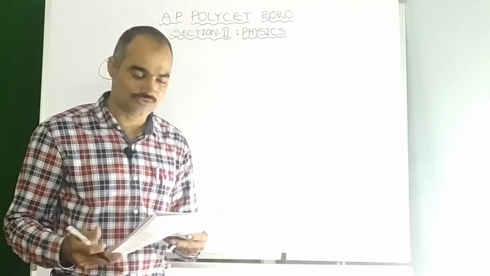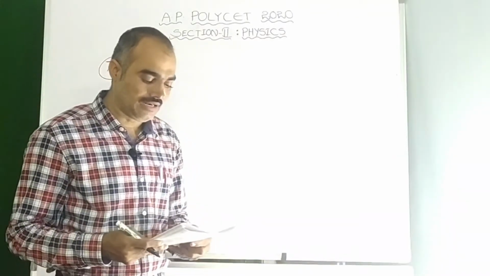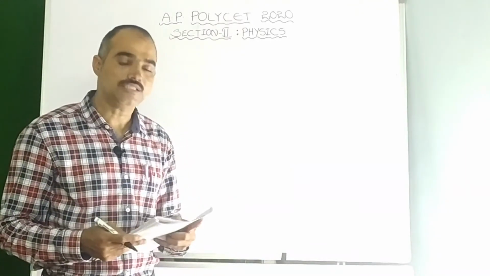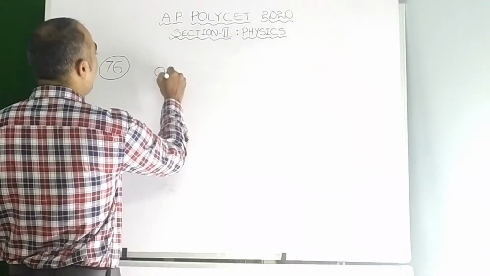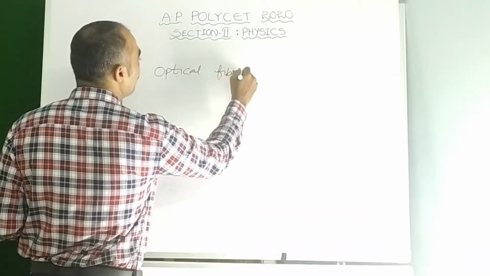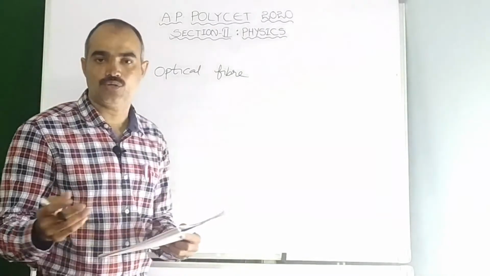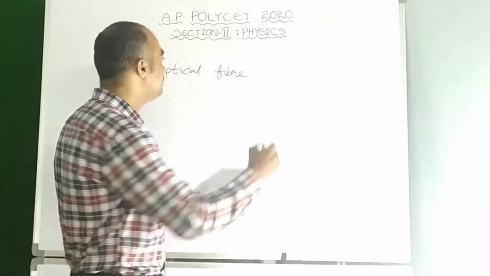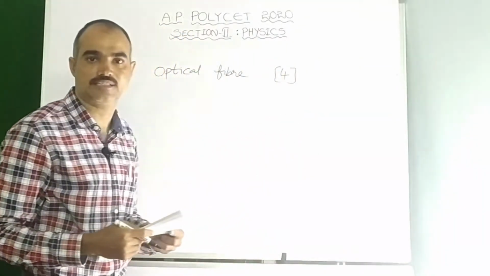Now let us see the next question, that is question number 76. To examine the internal organs of a human body through light, the doctors use, in this case, optical fiber, especially in the diagnosis with an endoscope and so on. So here optical fibers are used. It is the fourth option, therefore option 4 is the right option for question 76.